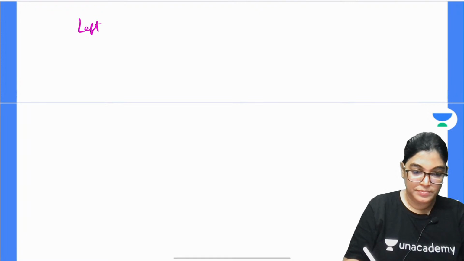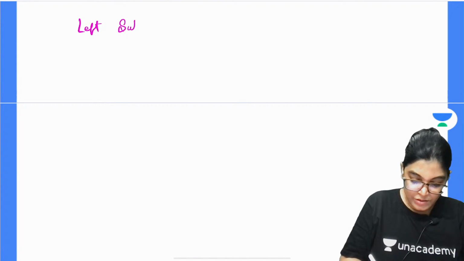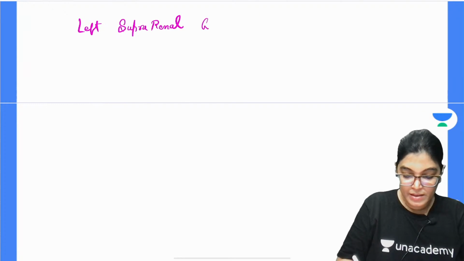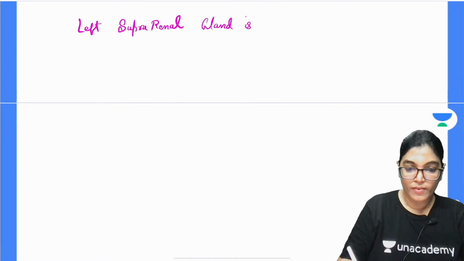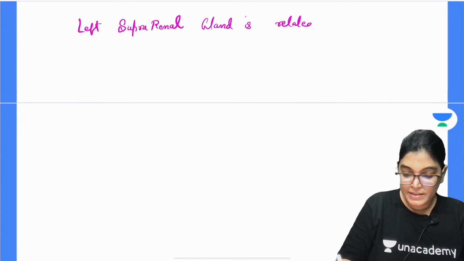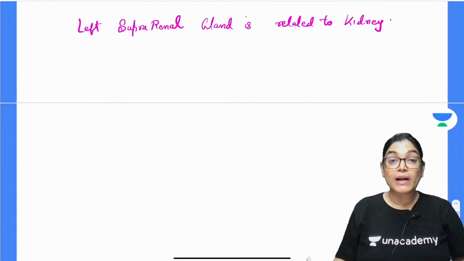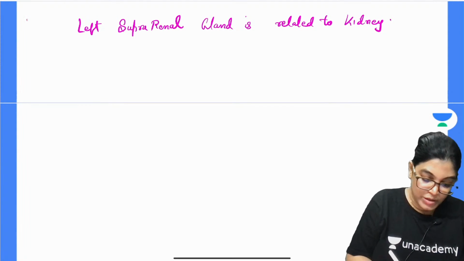Left suprarenal gland is related to kidney. Which part of the left suprarenal gland? That is also important: posterior.